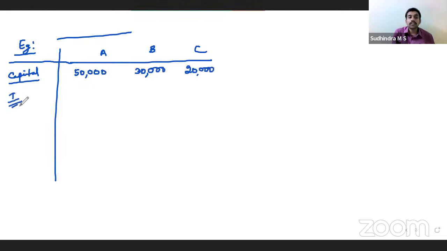First installment that we have received. Let's say total profit sharing ratio is 3:2:1. First installment that we are receiving, let's say 20,000. If it is 20,000, total capital is how much? 1 lakh. What is the maximum possible loss? 80,000. That would be apportioned in PSR, so apportion 80,000 in 3:2:1.